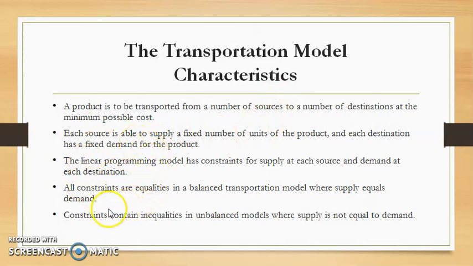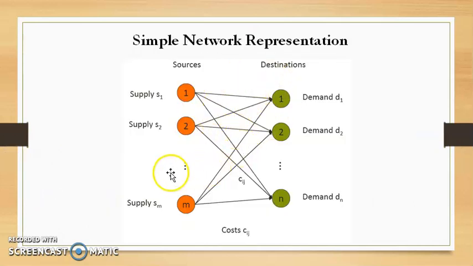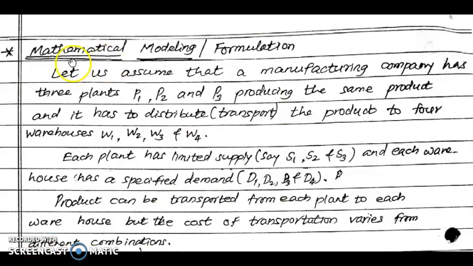Now having the knowledge of these characteristics and the network, let us move towards the mathematical modeling of the transportation problem. Now let us go towards the mathematical formulation or mathematical modeling here. Now here are some assumptions made while formulating a transportation model.